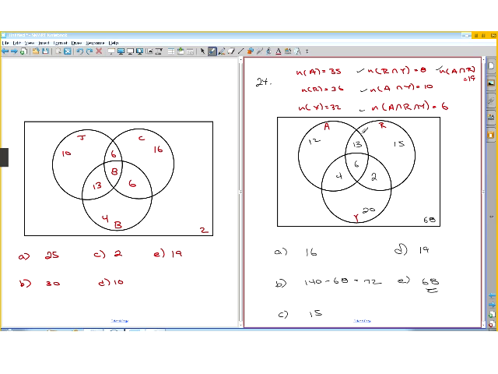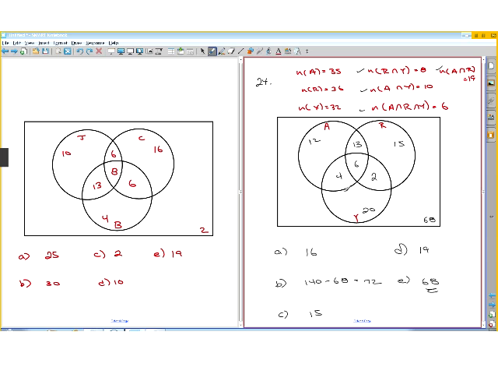R was 36, so we took 36 and subtracted these 3 things, which left 15. And then Y was 32, so we had 32 minus these 3 things gets 20. If we add up all of these and subtract it from 140, which is the total number of respondents, we get 68. So we had 68 that were outside of everybody.